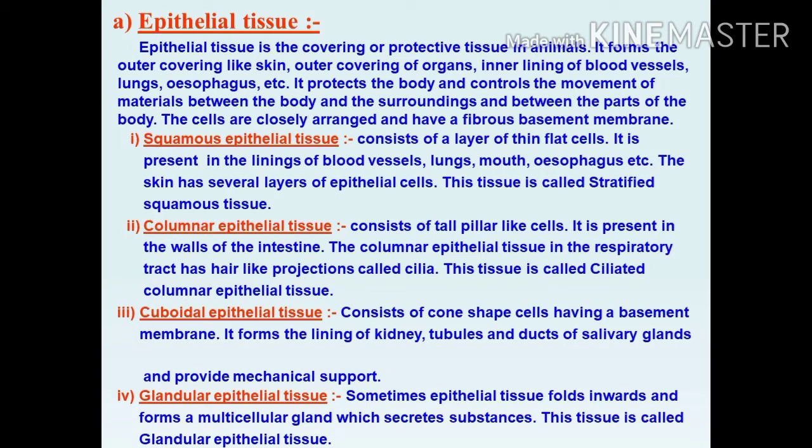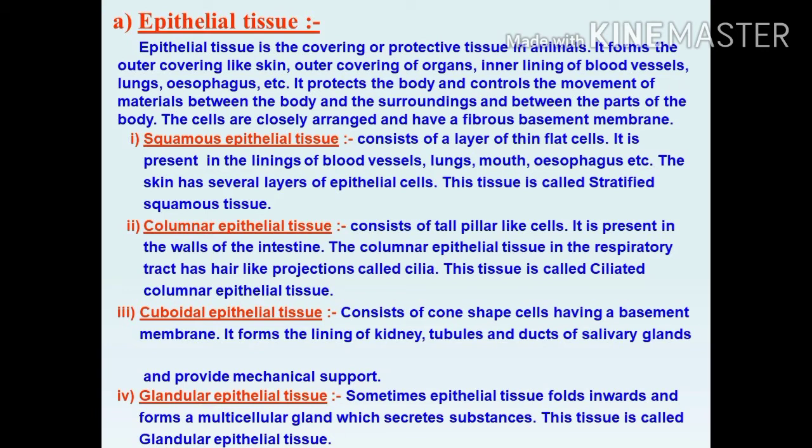It has some other functions also. It helps in filtration, absorption, secretion, etc. The first one is squamous epithelial tissue. It consists of a layer of thin flat cells.